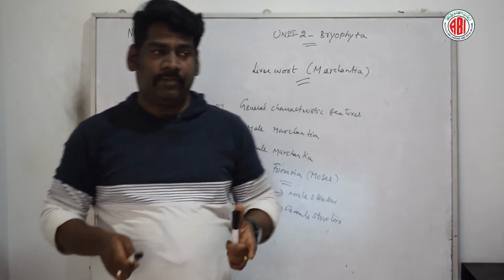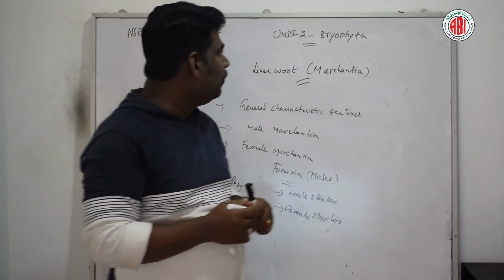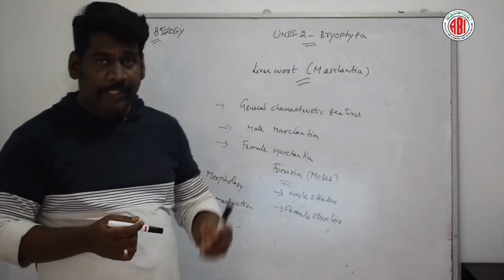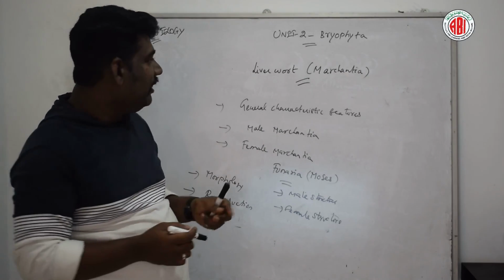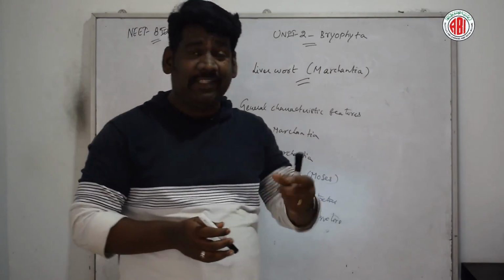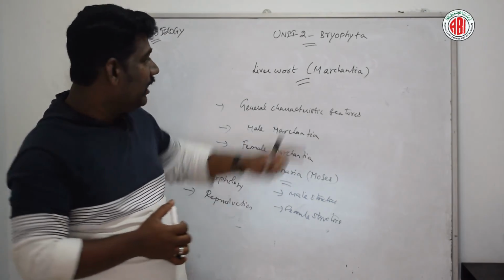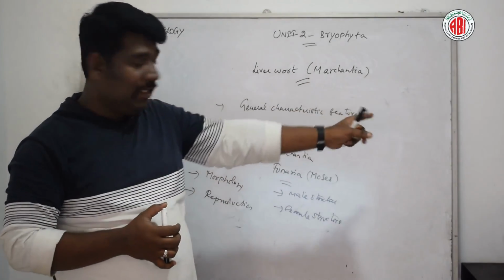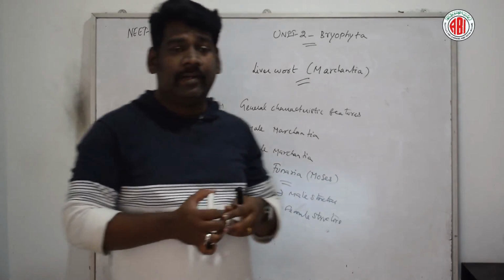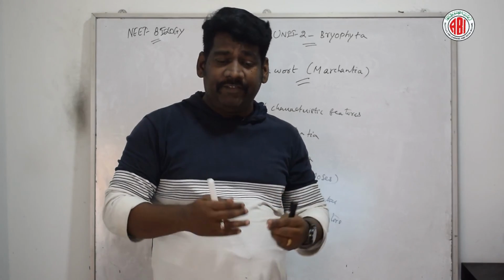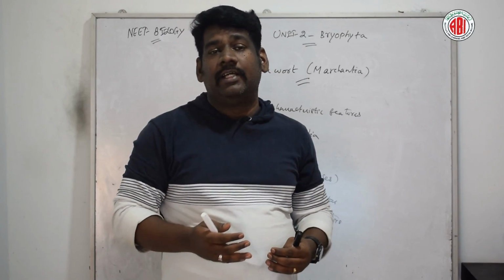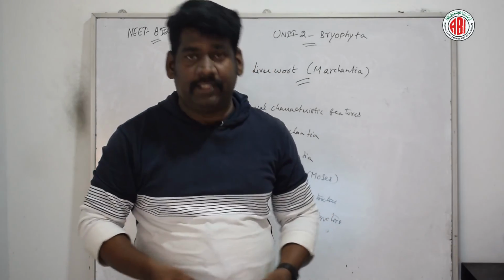So far, guys, we have discussed in detail unit 2, biological classification. In that subtopic, we have discussed Bryophyta in detail, with two examples, liverwort Marchantia and Funaria. In this chapter we will continue with one more subtopic in another video. Until then, thank you guys.